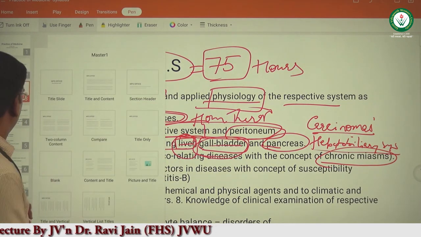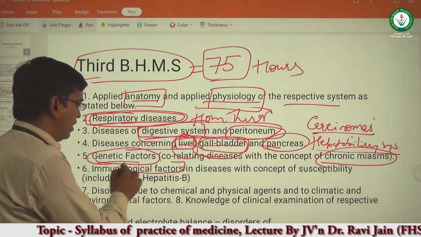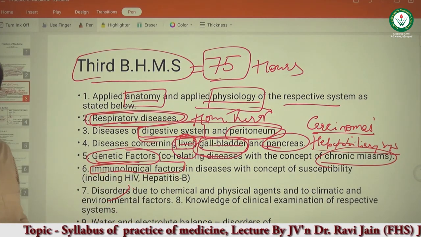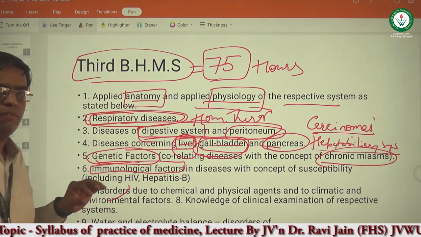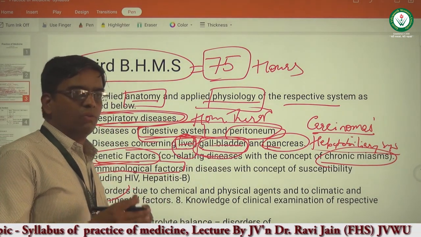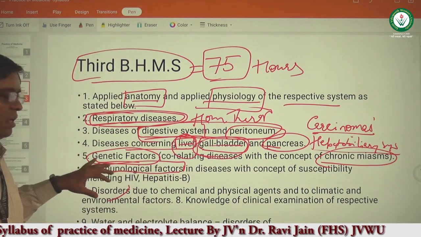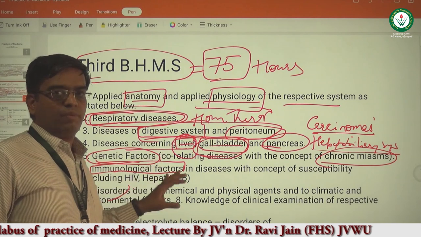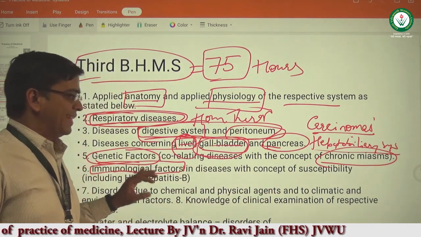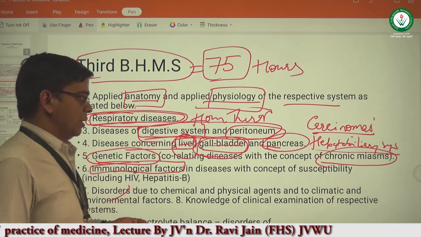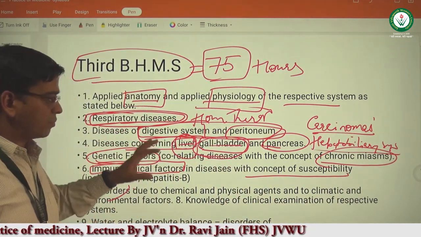After this, we will also be learning about various immunological factors that are responsible for the disease conditions. Like we will be learning about the immunity, how the immunity is responsible for the prevention of disease condition. We will be learning about different types of immunities, active immunity and passive immunity. We will also be learning about various immunoglobulins that are associated with the disease condition. And this we will be comparing with the susceptibility of the patient.